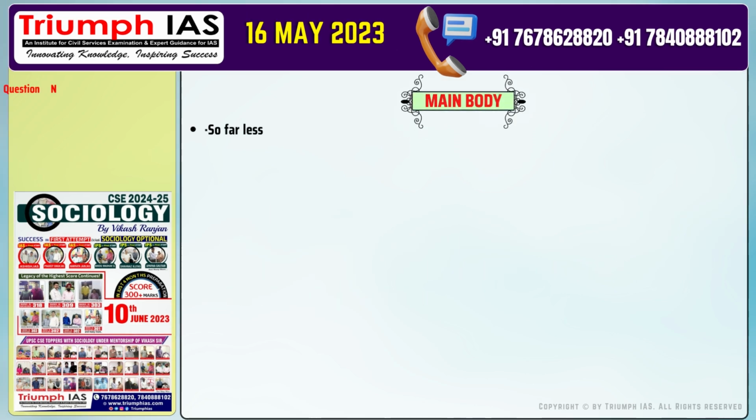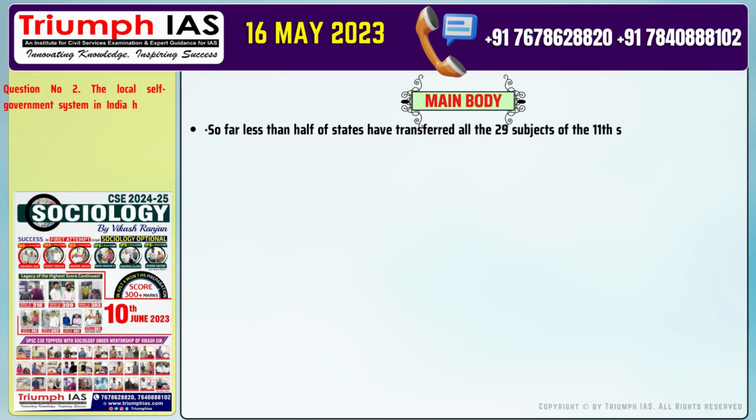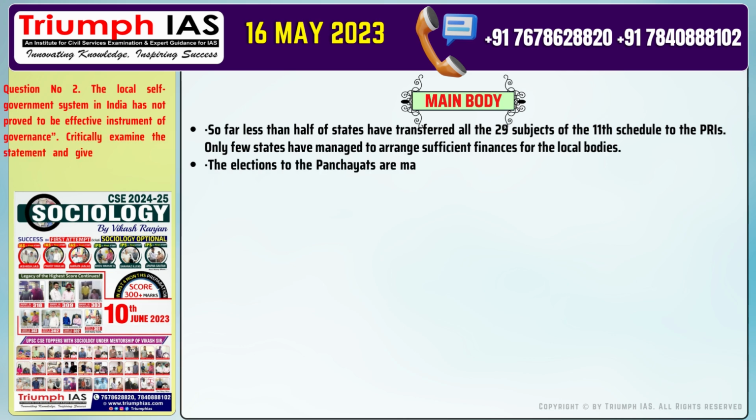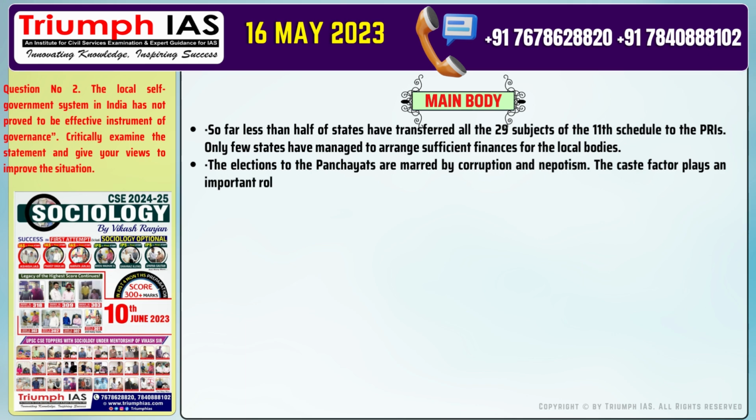The main body of the answer should be: Number 1. So far, less than half of states have transferred all the 29 subjects of the 11th Schedule to the PRIs. Only few states have managed to arrange sufficient finances for the local bodies. Number 2. The elections to the panchayats are marred by corruption and nepotism. The caste factor plays an important role in elections.